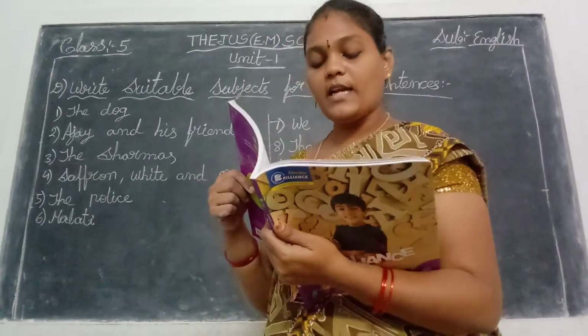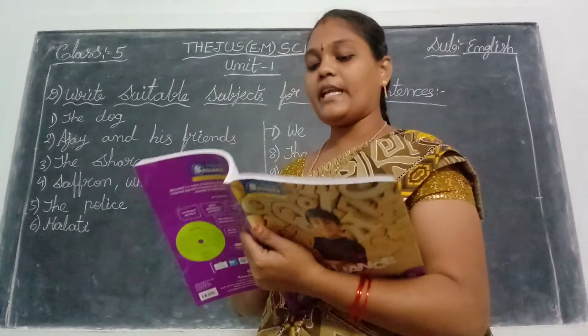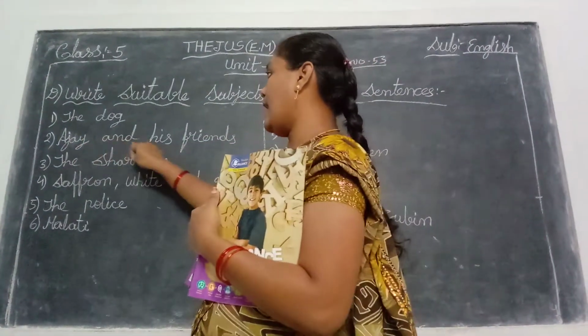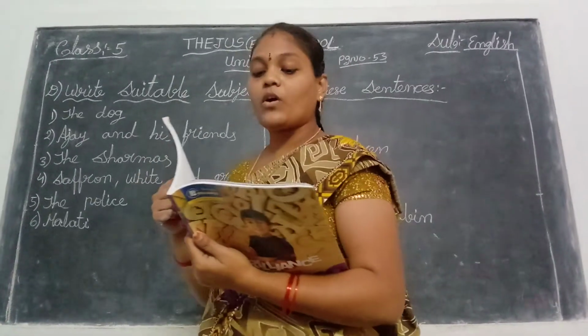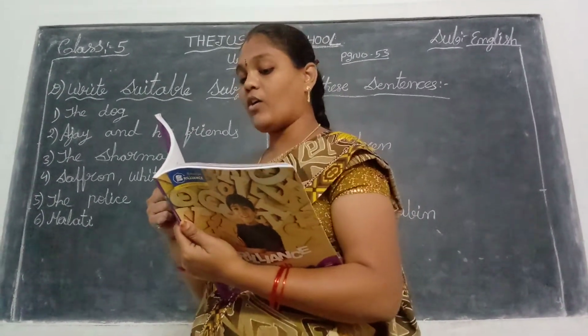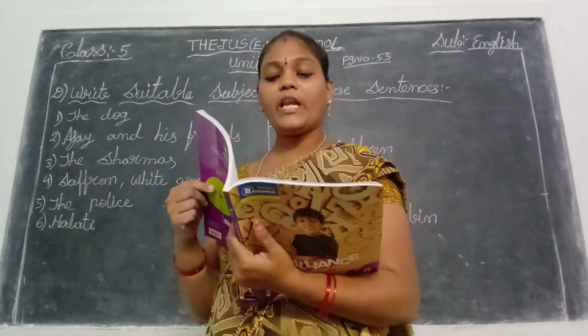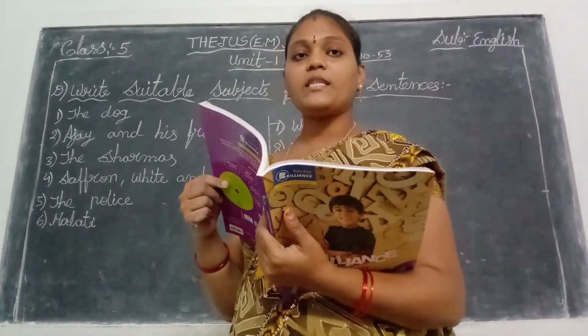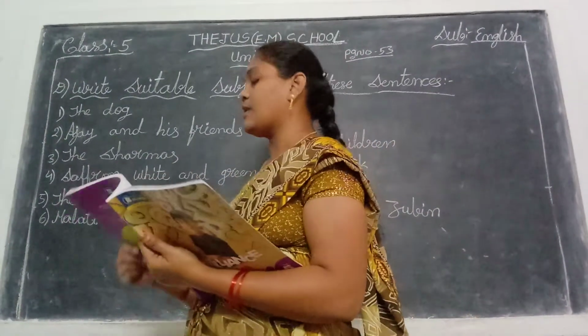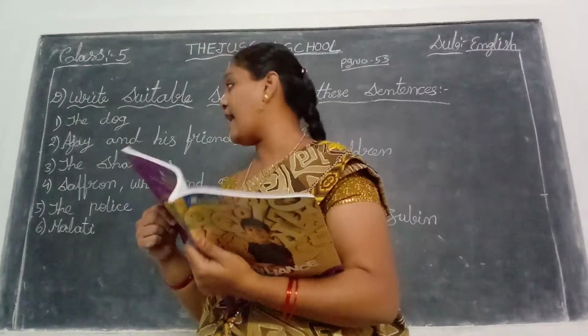Okay. Next one. Dash have gone camping in the Nilgiris. So Ajay and his friends have gone camping in the Nilgiris. Dash live near our house. The Sharmas live near our house. Fourth one. Dash are the three colors of our national flag.